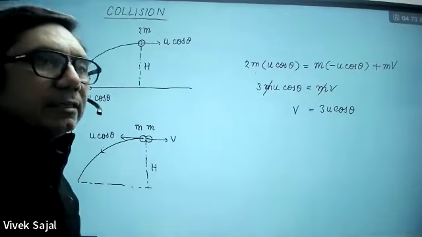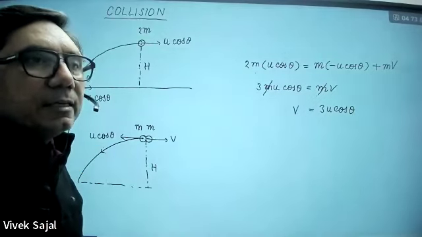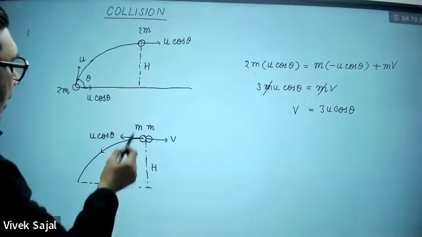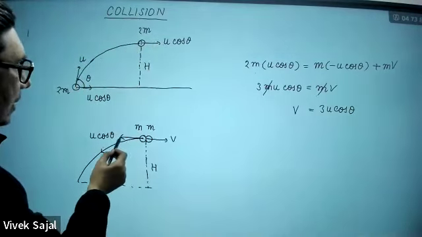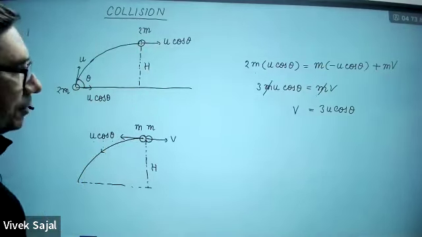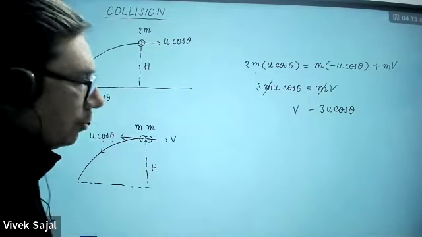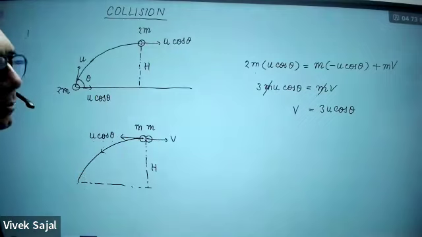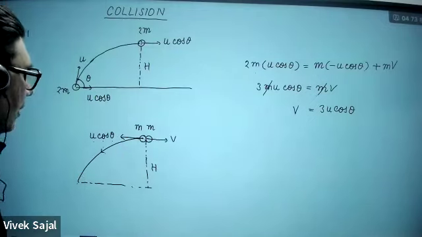So when it is going to retrace its path, if its velocity is the same, whatever velocity was here, the same but in the opposite direction, then it is going to retrace its path. So this will be u cos theta. In that case, exactly opposite, in the opposite direction, it is going to retrace its path.